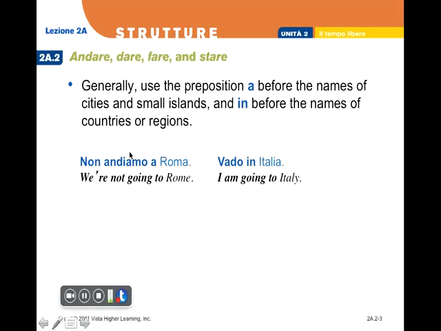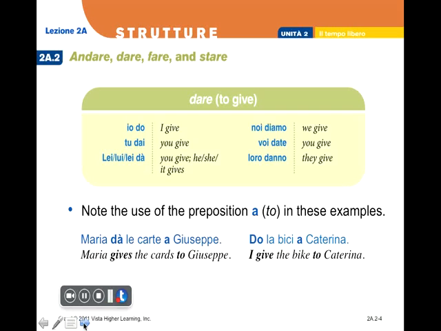Generally, we use the preposition a after andiamo for cities and small islands, and in before the names of country, region, states. Vado in Italia, vado in New Hampshire, and so forth. E adesso abbiamo il verbo dare. Dare is a verb that is followed again by the preposition a, usually to identify the person you're giving something to.